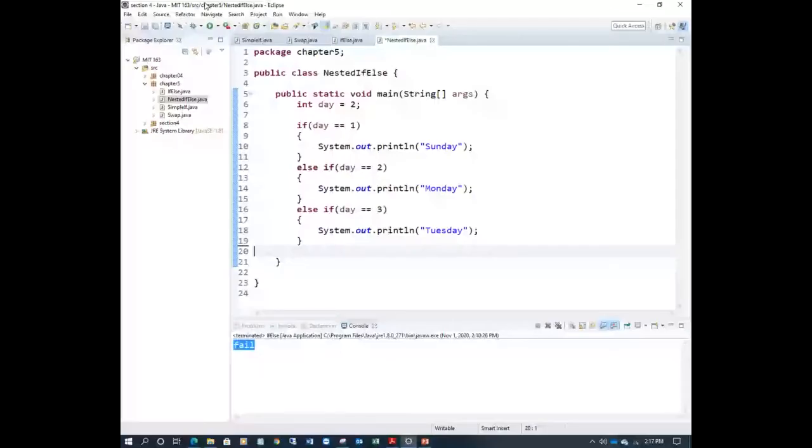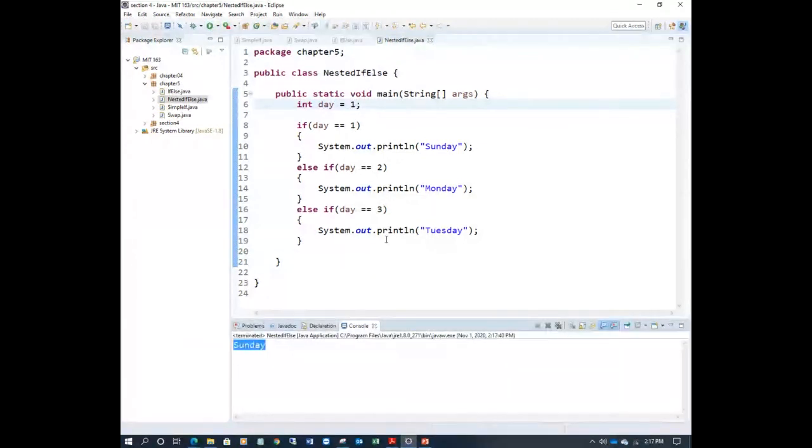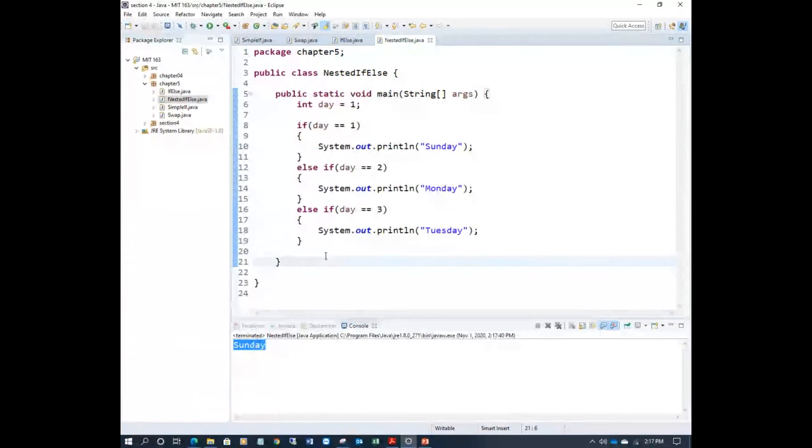So let's see. If you want some changes to the program, if you want to print Sunday, the remaining you can write Wednesday 4, Thursday 5, Friday 6, and 7. You can write completely, just copy. Here you have restrictions.